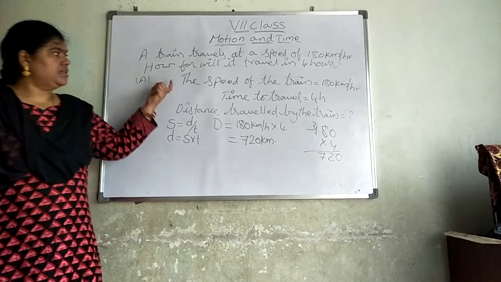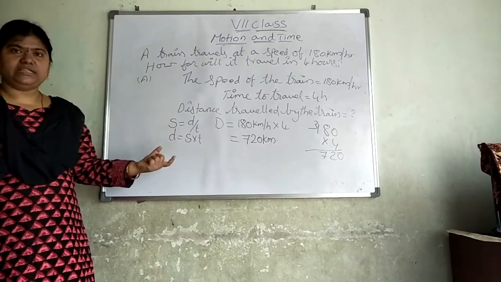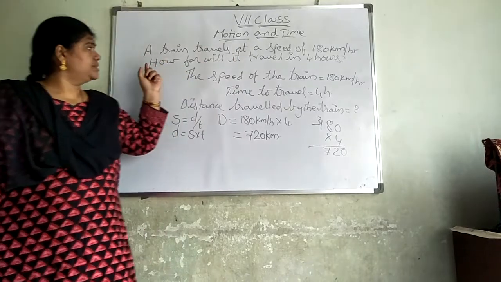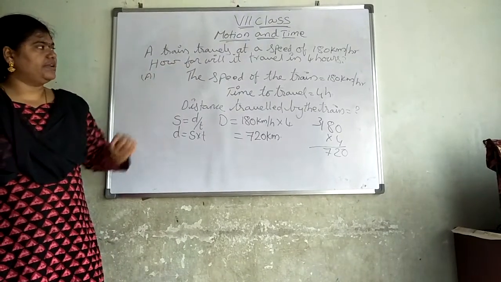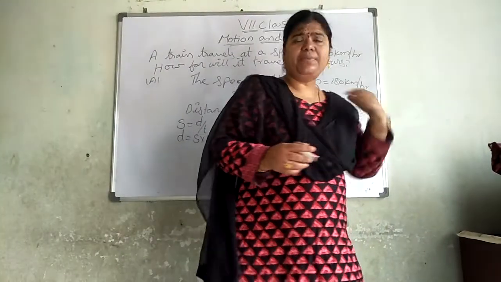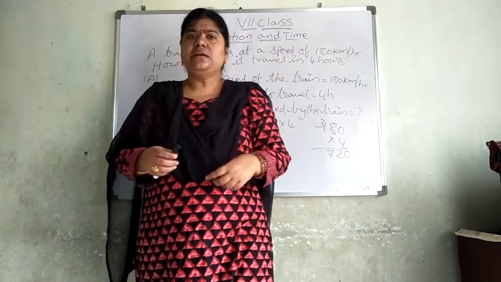Did you understand that? The speed is given, time is given, distance we have to find. A train travels at a speed of 180 kilometers per hour. How far will it travel in 4 hours? Okay, with this, we completed the problems that are given in the lesson.